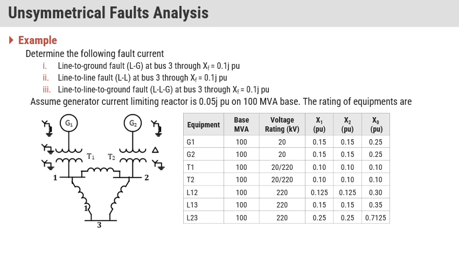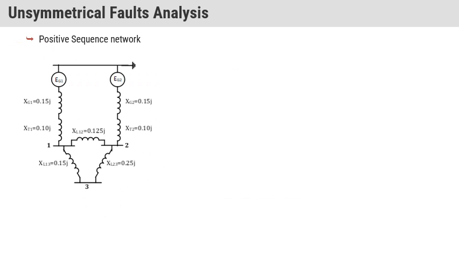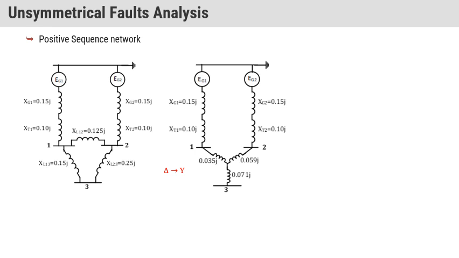of impedance 0.05 j per unit on 100 MVA base. These are the ratings of all the equipment. We have X1, X2 and X0, which are the impedances for the positive, negative and zero sequence for all the equipment present in the network. Okay, so the positive sequence network is like that. You already studied how to draw the sequence network for a particular power system. So this is the positive sequence network.